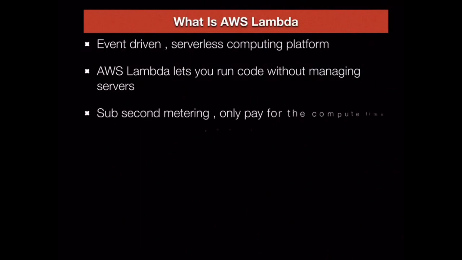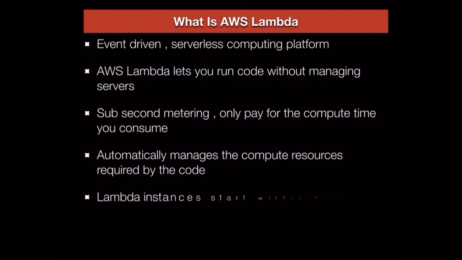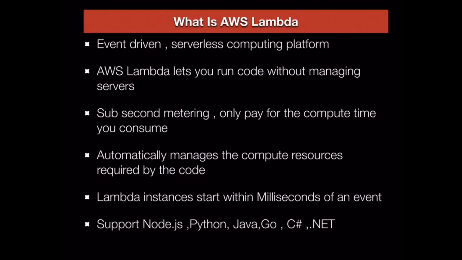You only pay for the compute time you consume. It automatically manages the compute resources required by the code. Lambda instances start within milliseconds of an event. These support various languages and runtimes such as Node.js, Python, Java, Go, C#, and .NET.